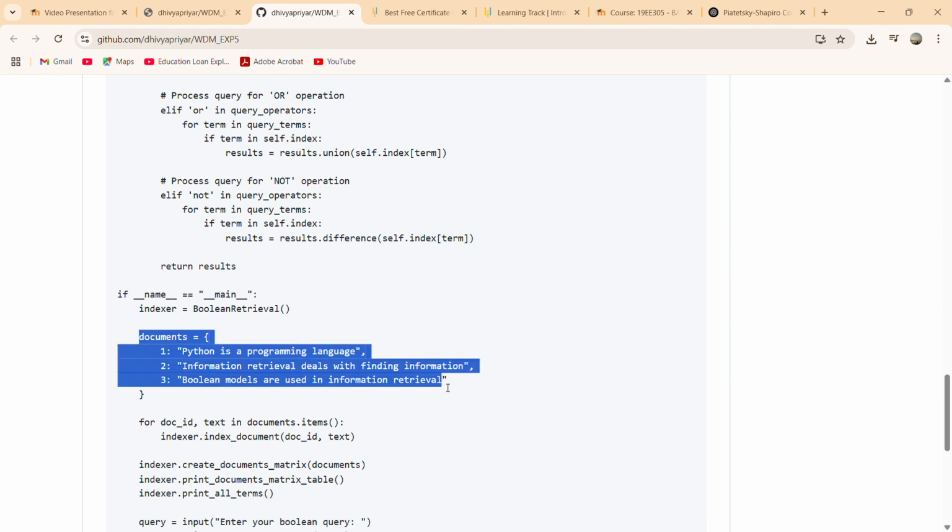In this line, documents is equal to: Python is a programming language. Information retrieval deals with finding information. Boolean models are used in information retrieval. Each document is indexed using index_document of document ID, text.